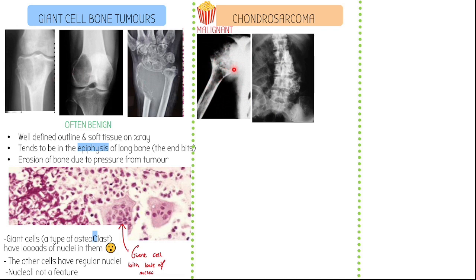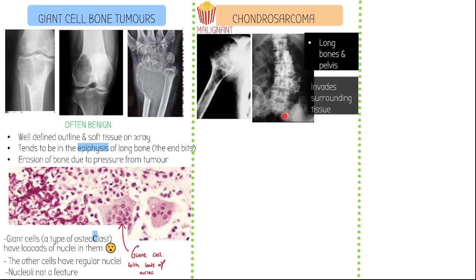It's much more irregular. And also here, this is in your pelvis or in your sacrum. You can see here as well, this bit here. And typically this is described as a popcorn or a moth-eaten appearance. It looks like basically a moth has come and nibbled little holes in this bone. So often it's found in long bones and in the pelvis, which you can see here. And these, because they're malignant, they invade surrounding tissue.